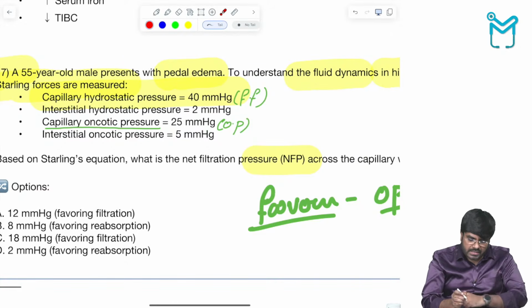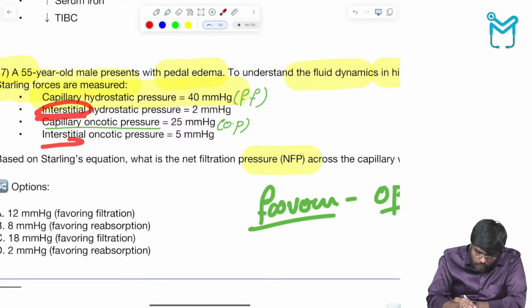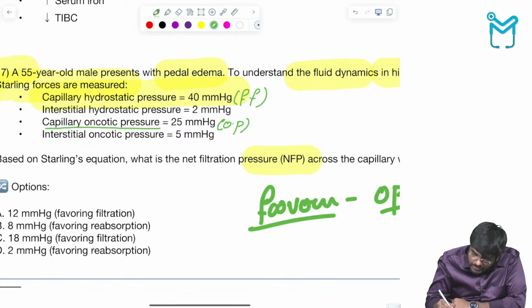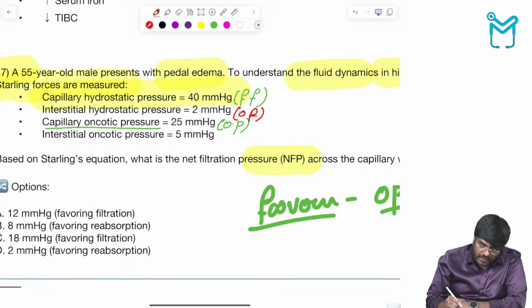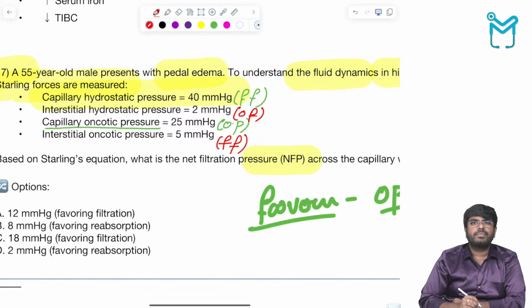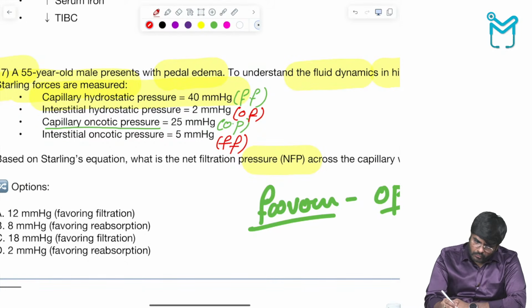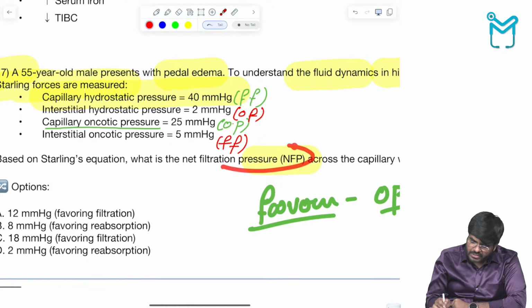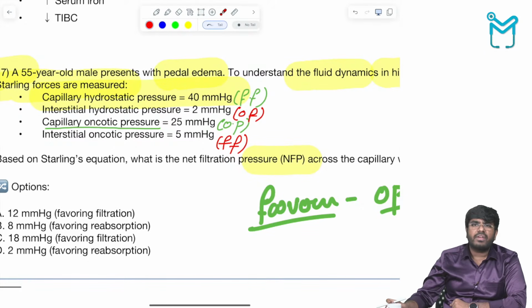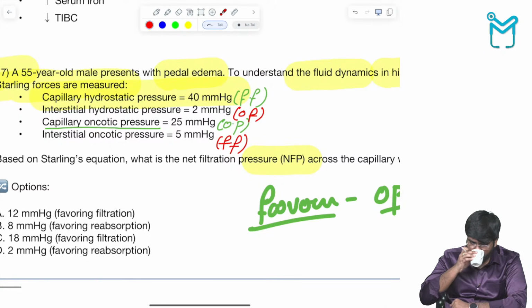Next, now we are going to talk about the interstitium. Interstitial hydrostatic pressure is an opposing force, but interstitial oncotic pressure is a favoring force. So now tell me, what is the formula to calculate the net filtration pressure? The formula to calculate the net filtration pressure is the favoring forces minus opposing forces.